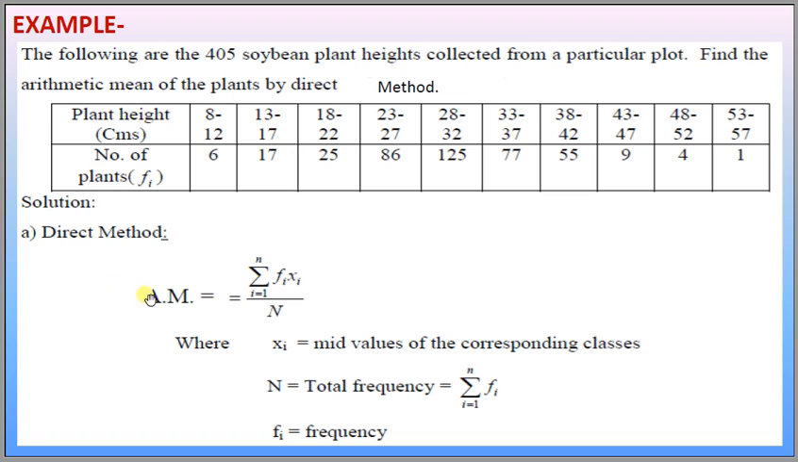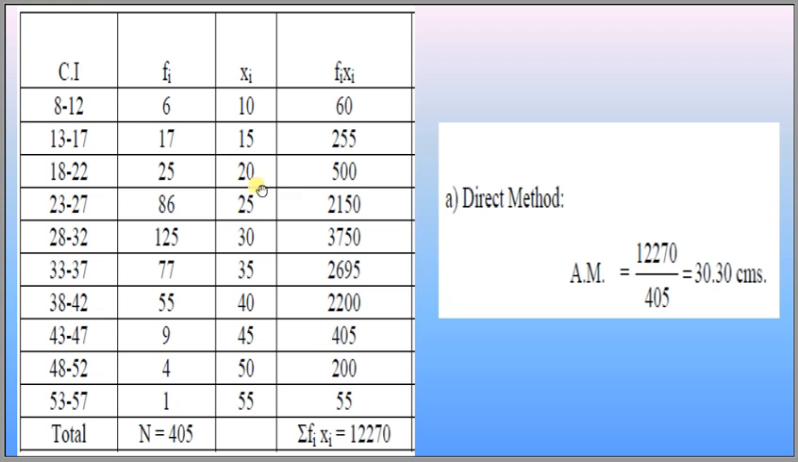By the direct method, we know that the mean is summation fi xi divided by n, that is summation fi. Xi is the mid value of the corresponding classes, n is the total frequency, and fi is the corresponding frequency of the classes. We multiply the mid values by the corresponding frequencies. These are the class intervals.